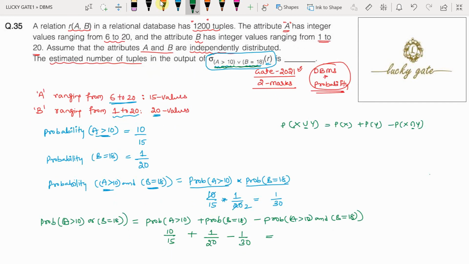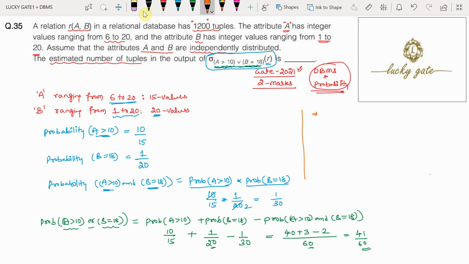When you solve this equation, the denominator is 60 and the numerator is: 15 fours are 60, 4 into 10 is 40, plus 20 threes are 60, 3 into 1 is 3, minus 30 twos are 60, 2 into 1 is 2. When you solve it, 40 plus 3 is 43, minus 2 is 41. So 41 by 60 is the probability of A greater than 10 or B equal to 18.